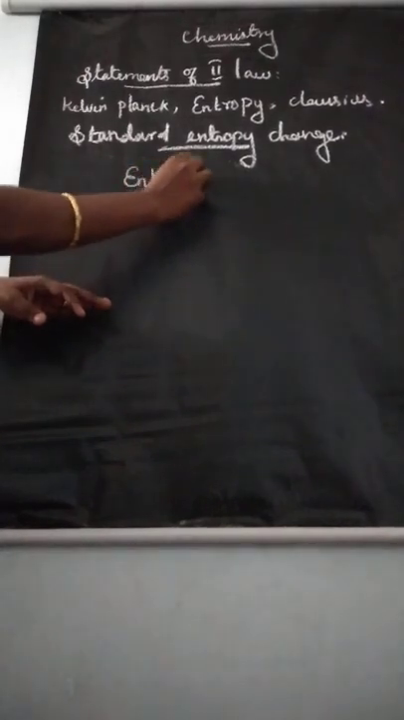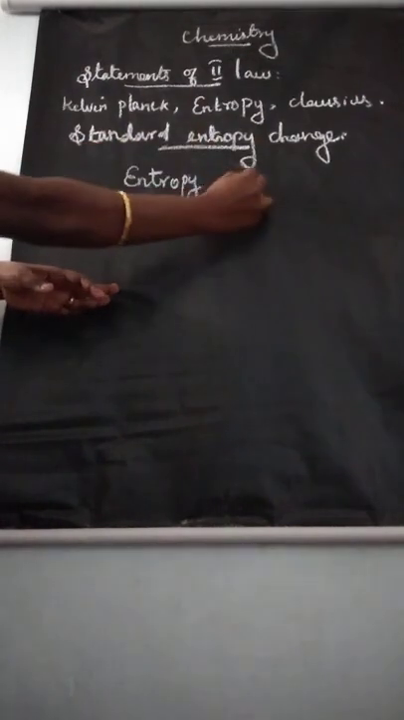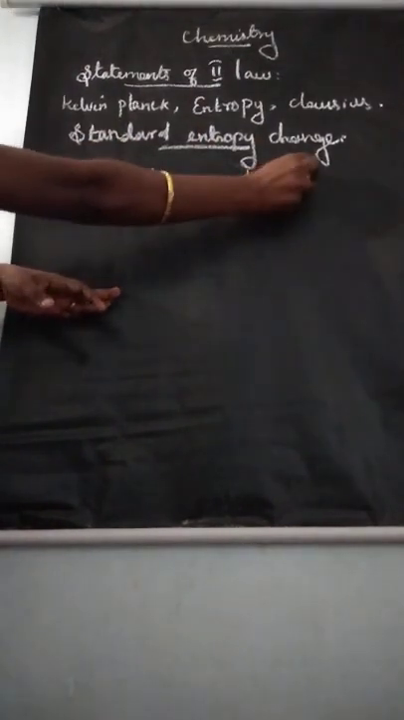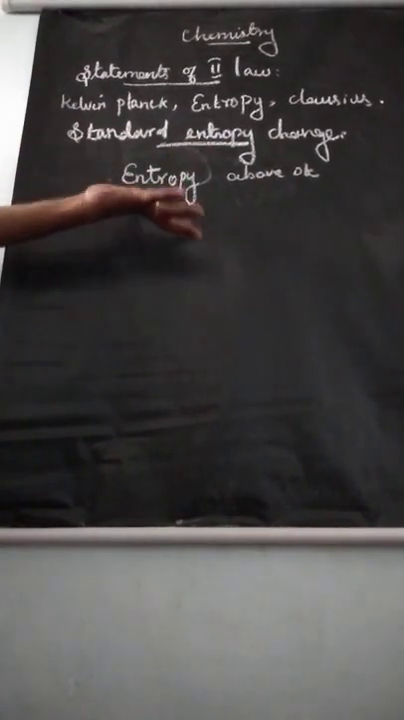So here your next topic, standard entropy change. Listen, it is possible to calculate absolute entropy. We can calculate the absolute entropy of a substance at any temperature above 0 Kelvin. From this we can tell the definition of standard entropy change.